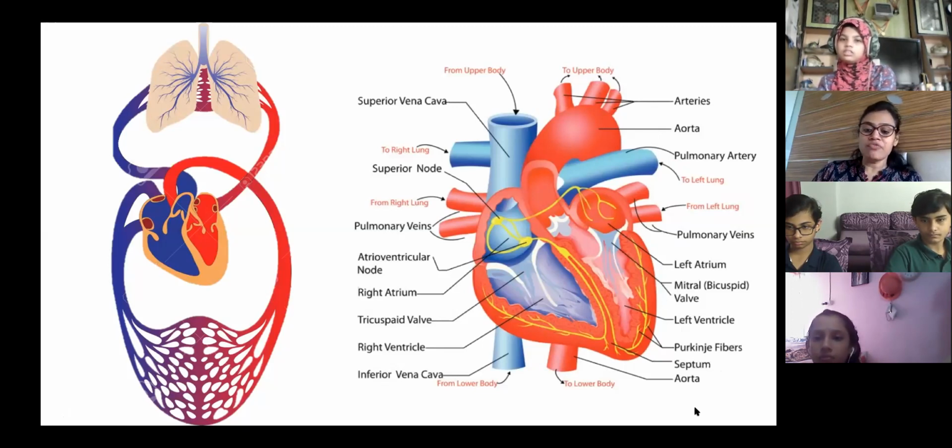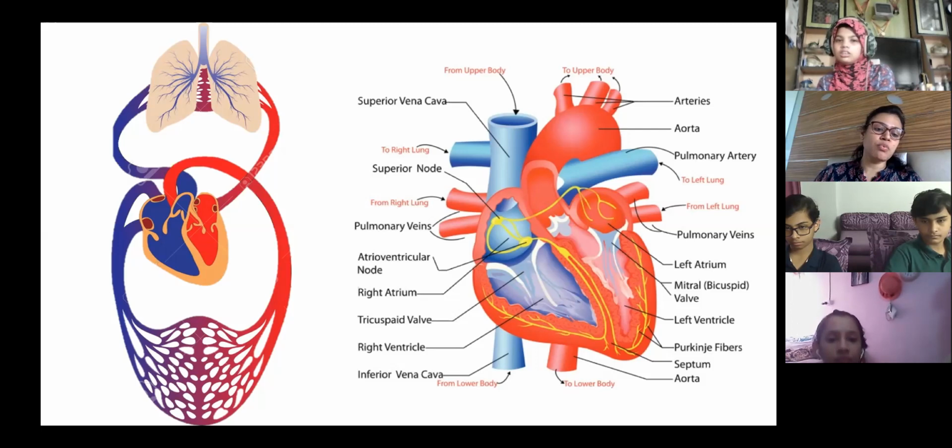Now again, if you compare the muscle walls of left and right, which one will be thicker? If you compare the right and left walls of the ventricle, which one will be thicker? Which portion of the heart is pumping the blood to a longer distance?